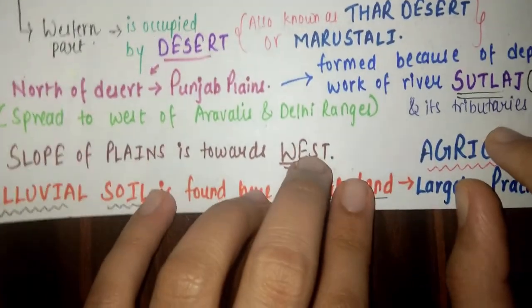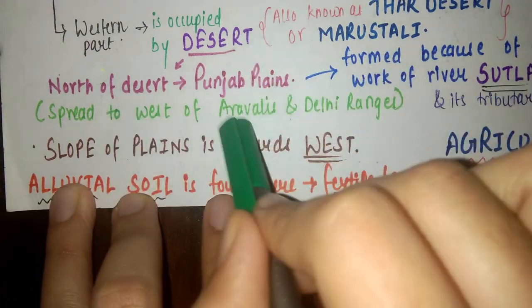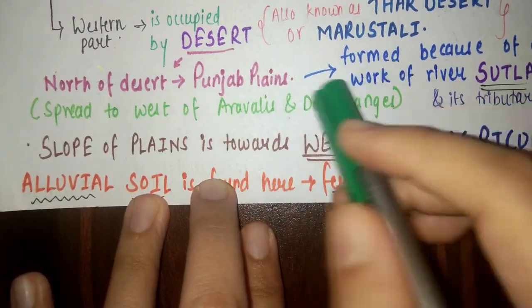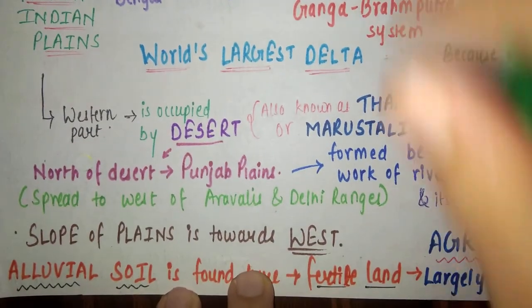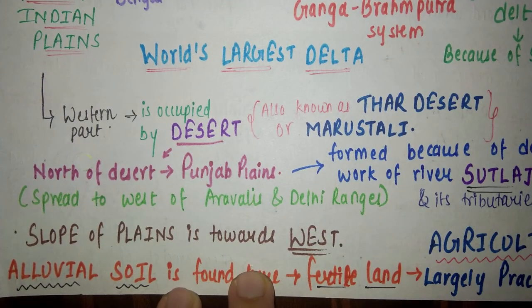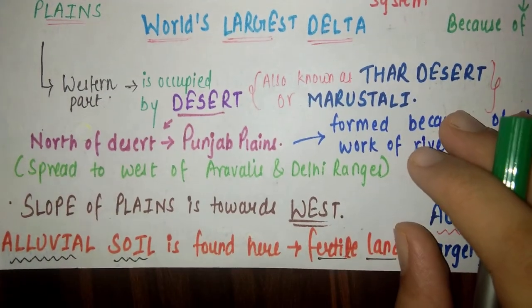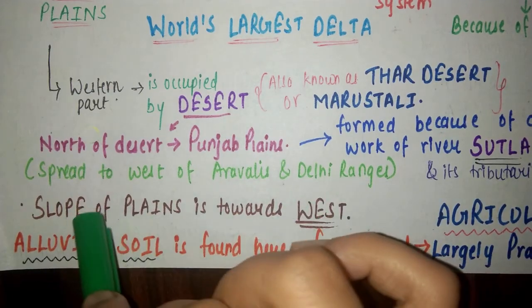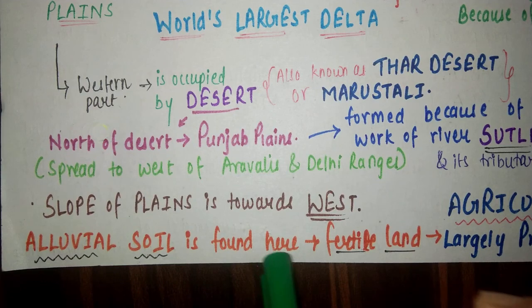The Punjab plains spread to the west of the Aravallis and the Delhi ranges. In the map, somewhere here you will see the Punjab plains. You can mark out all these things in your maps. The slope of these plains is towards the west, and alluvial soil is found here.